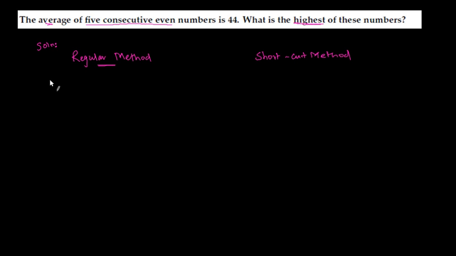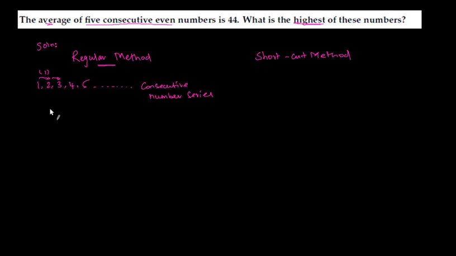Okay. So first of all, let's understand what is consecutive numbers. 1, 2, 3, 4, 5 and so on. This is a consecutive number series where the numbers increase by a certain difference. Here the difference is just 1. If this continues, this is called a consecutive number series.